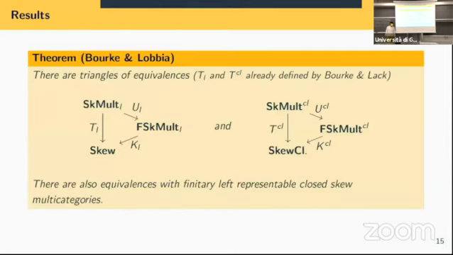Then the theorems, as I was saying, they're literally the same as the normal case when you put skew in the front, because luckily Burke and Lack did a really nice job of having a lot of different equivalences. And so using them just the way I explained before, we can prove that our finitary definition works also in these cases.